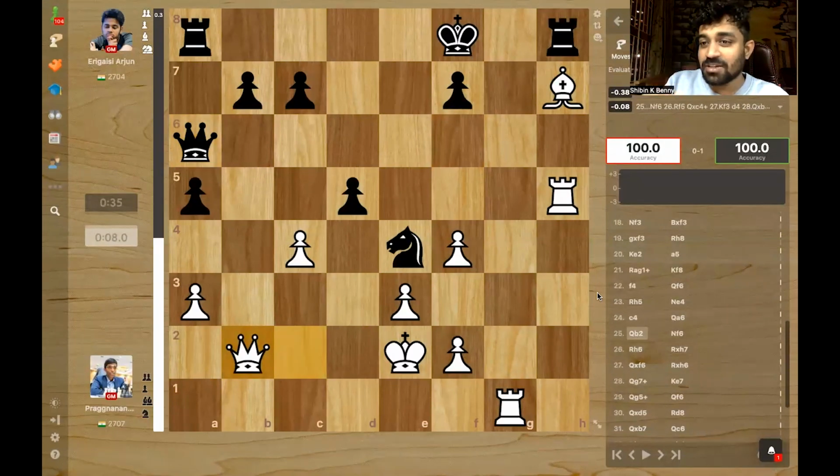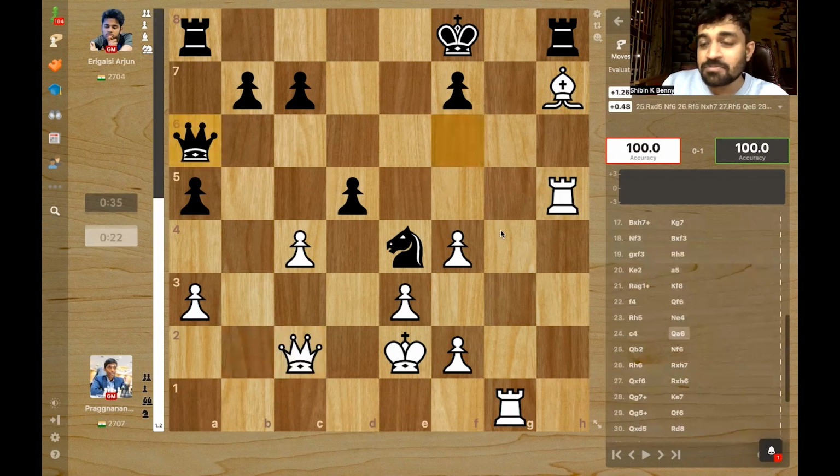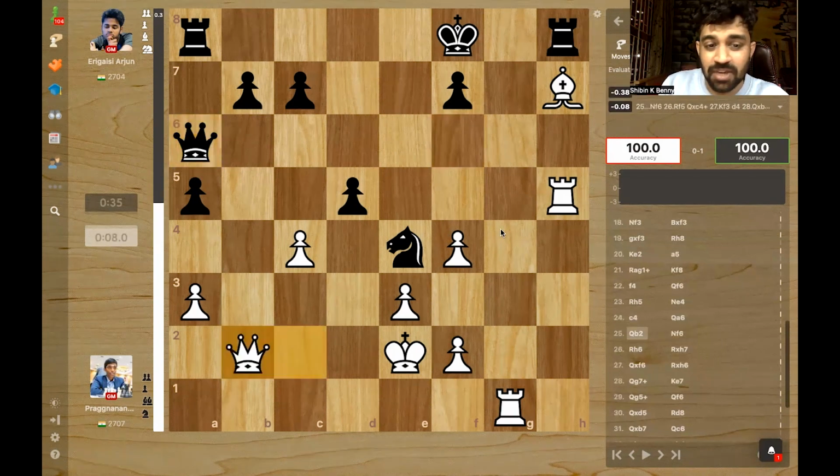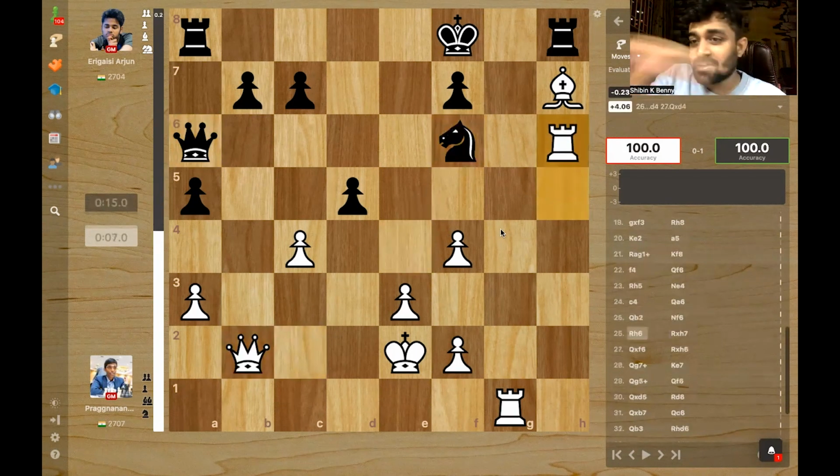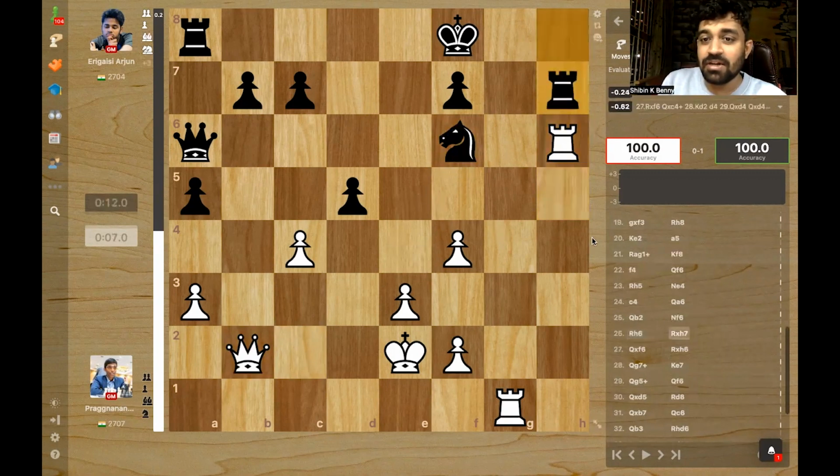Pragg almost had the win here. Position is really good for Pragg. Queen b2 is also fine. And after knight f6, Pragg is completely in control. The knight spin. Here Arjun played rook takes bishop, and here Pragg blundered. You will get back the piece by rook takes knight, or